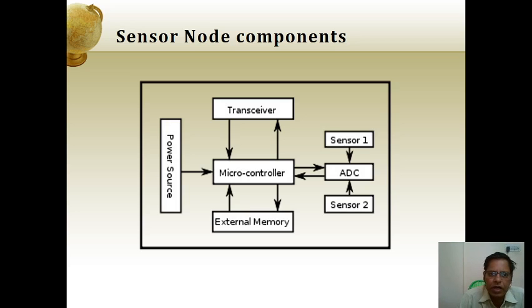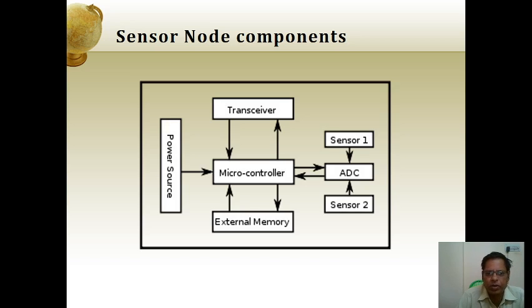So what are the sensor node components? When a sensor is there, that sensor is connected through the internet and with the software applications. The sensor node components are a microcontroller and external memory, transceiver, sensor 1 and ADC, sensor 2, and a power source.